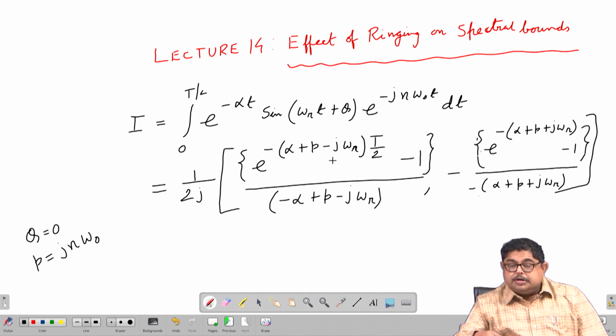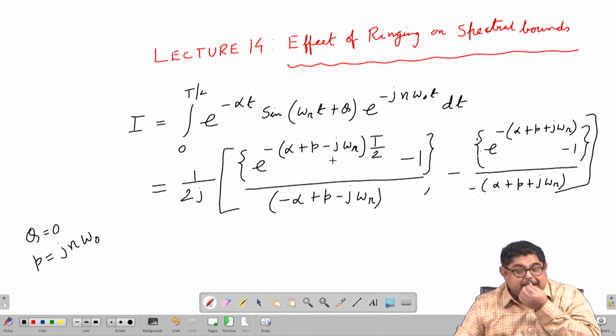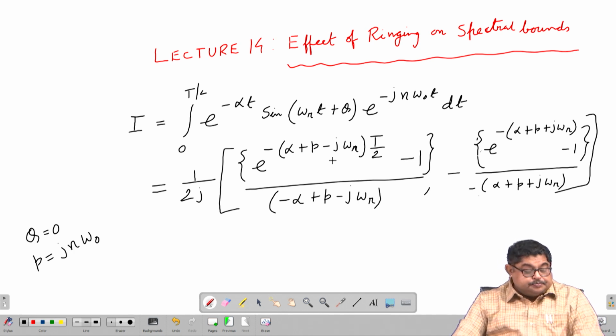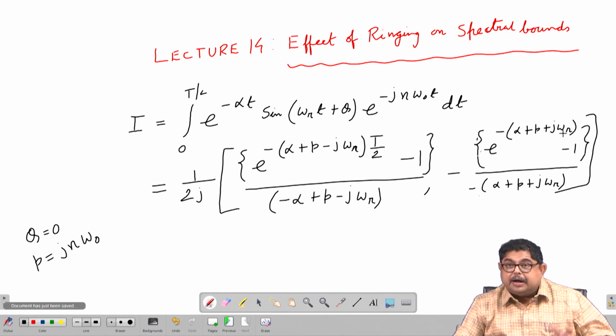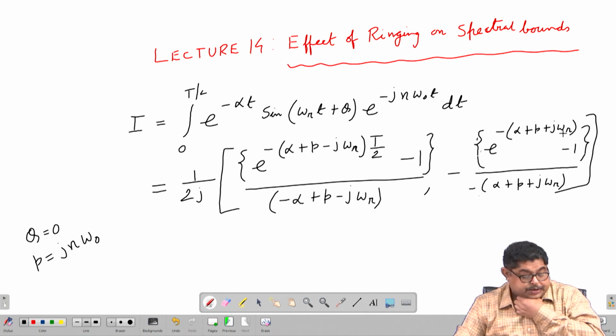So, though it looks like alpha and p, actually p is a purely imaginary number, alpha is a purely real number. Alpha is the damping constant, p depends on the frequency, and j omega r is j multiplied by the ringing angular frequency.